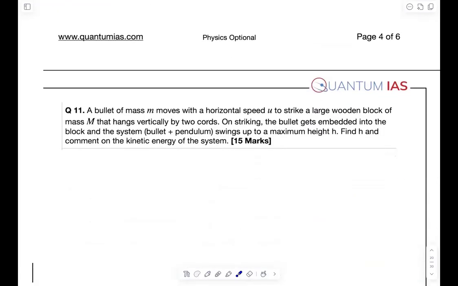The first question is: a bullet of mass m moves with horizontal speed u to strike a large wooden block of mass m that hangs vertically by two cords. We have to find the height and comment on the kinetic energy of the system. You need to understand this question is primarily from the conservation of momentum and energy, and it's a very easy question.